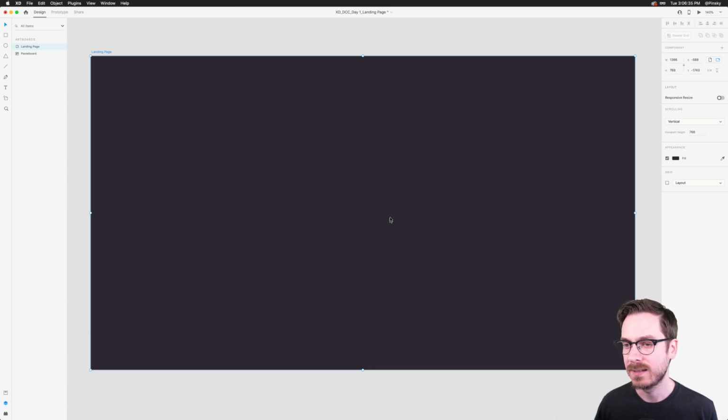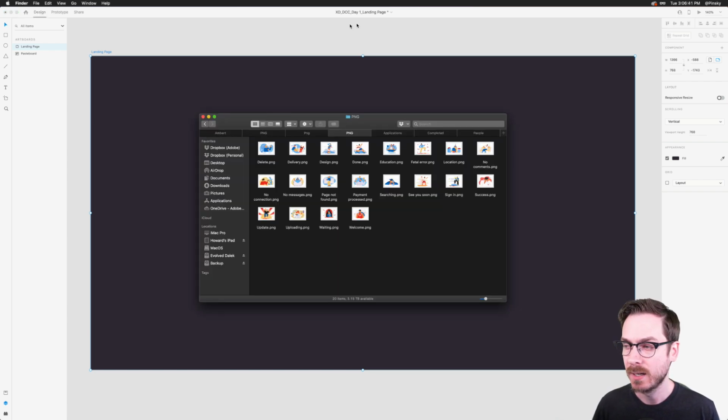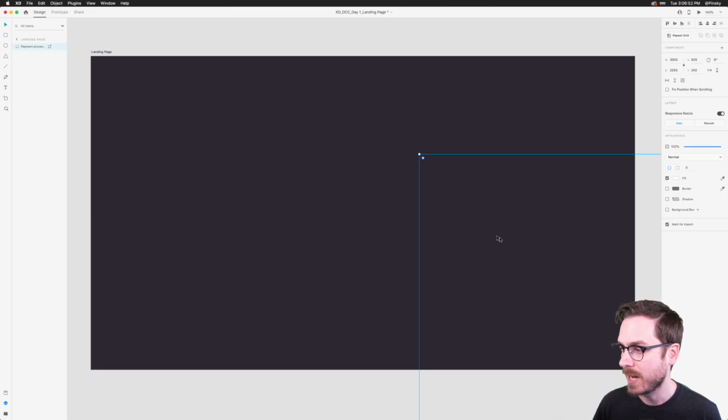Now, the second thing I might want to do is add a splash of color, is add an image and maybe a blob. I'm a big fan of blobs, right? So starting with the image, I'm going to hop over to Finder, and I do have a bunch of illustrations that I grabbed from a website. I forget what the website was, but I paid for a bunch of these, and I can just drag these in and pop them into place.